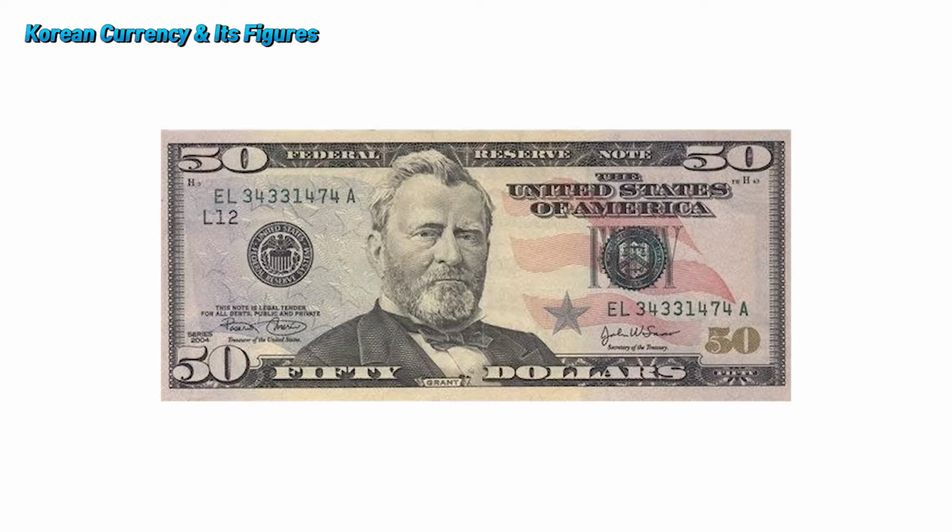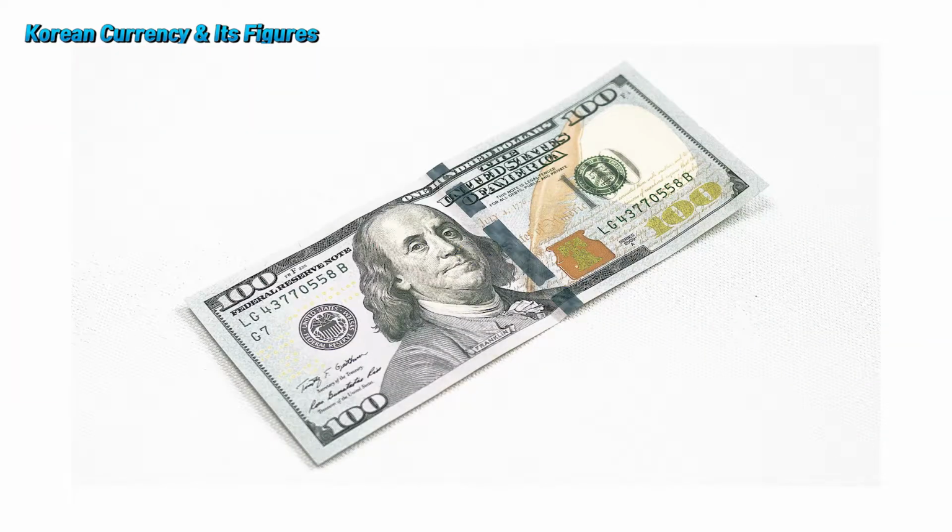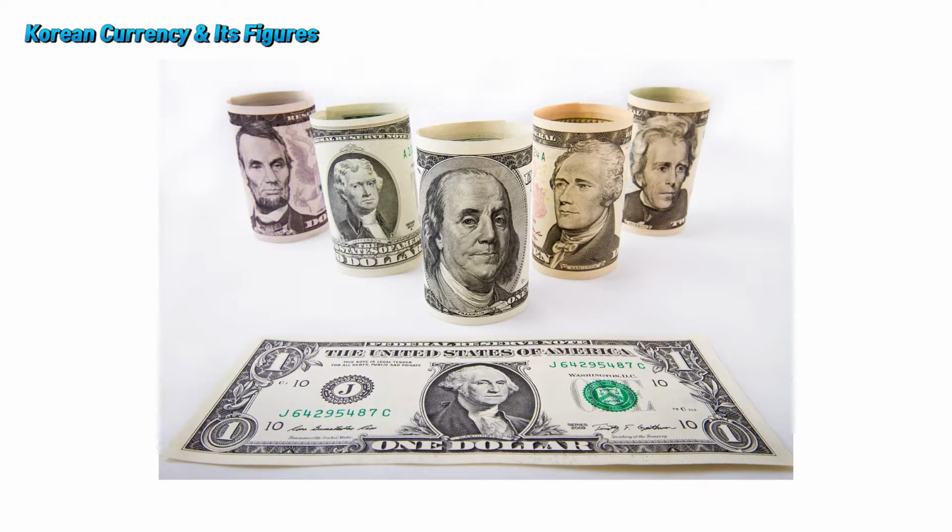Ulysses Grant, the 18th president, on the $50 bill. And Benjamin Franklin, who was a politician and a scientist, on the $100 bill. One commonality among all these historical figures on the bills is that they are all male, and a similarity is that most of them are politicians.